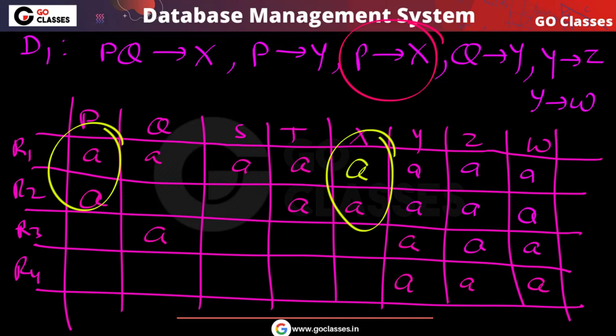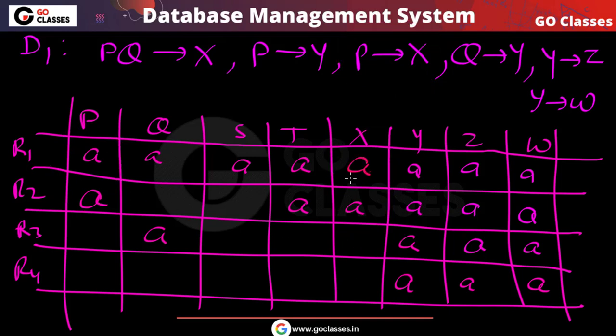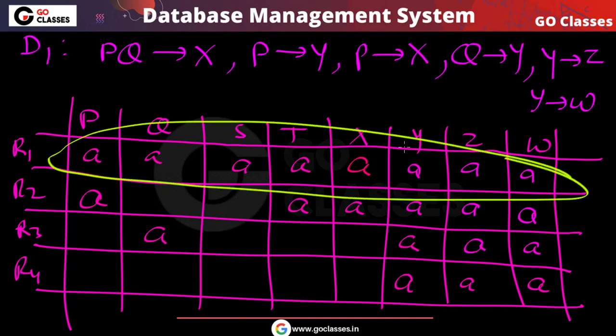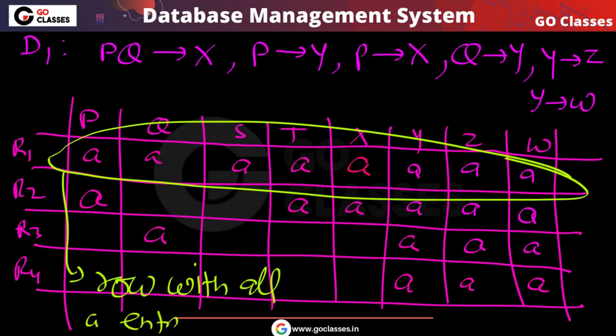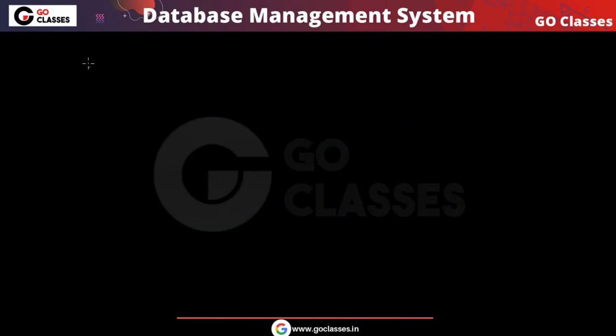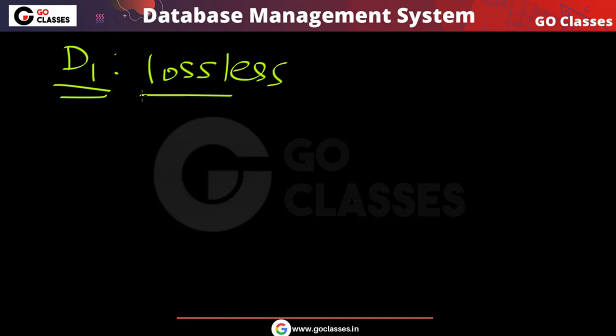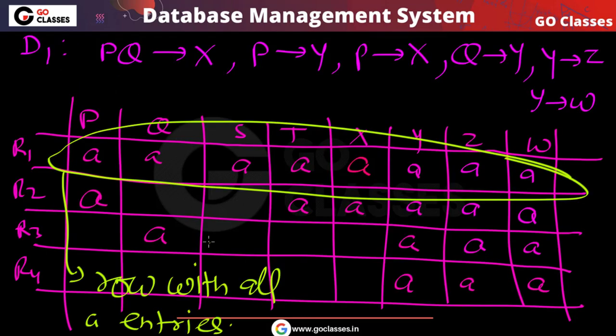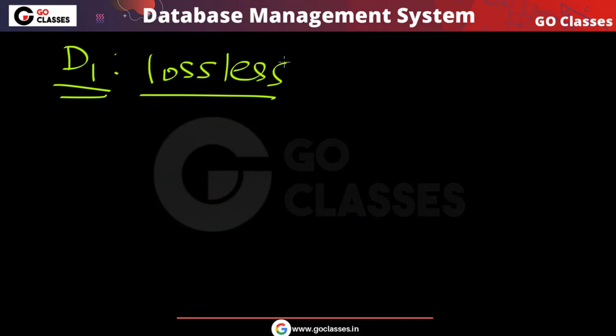Now you can notice what we got. We got a row with all the a entries. Because we got a row with all a entries, I can say this is a lossless decomposition. Remember this decomposition D1 is actually lossless. Why? Because we got this row in which we have all the a entries. So this is how you can check for D1.